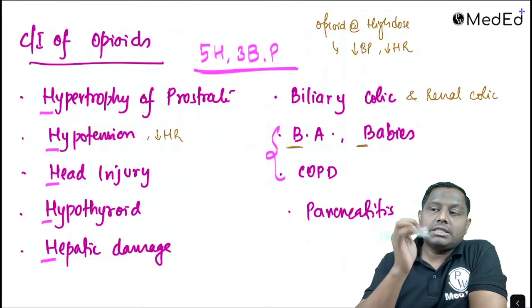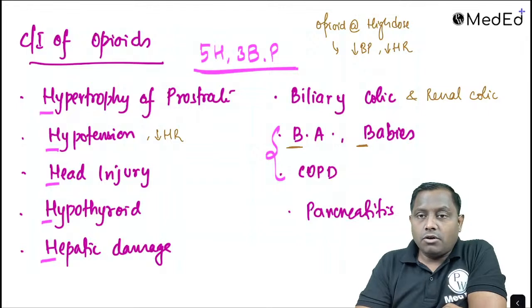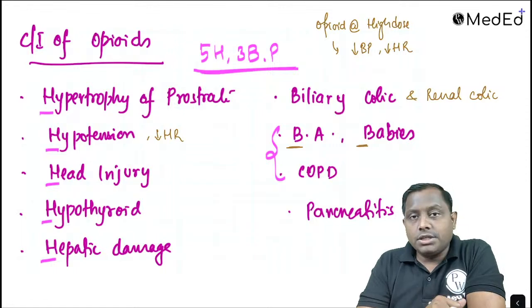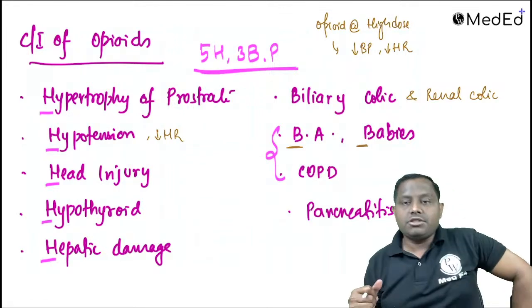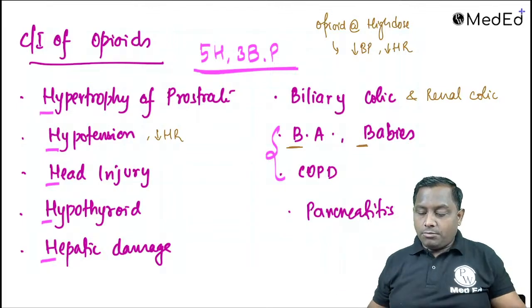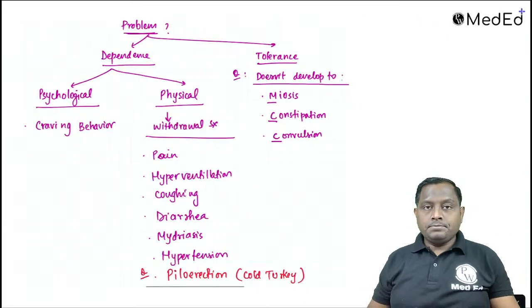The question that was asked is, an intern is posted in a ward and the patient complained of pain. He injected a drug. After that, the pain got aggravated. Which drug has possibly caused this? Which drug has possibly caused this aggravation of the pain? So you have to choose one of the opioid agents in that option. I'll show you that question as well.